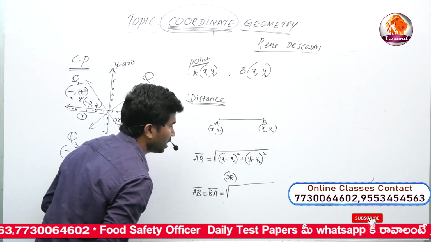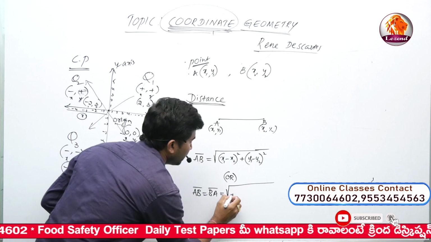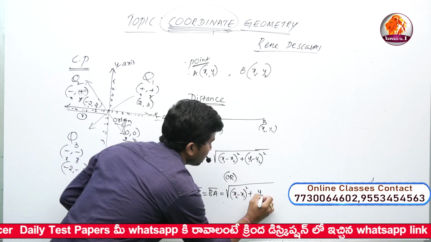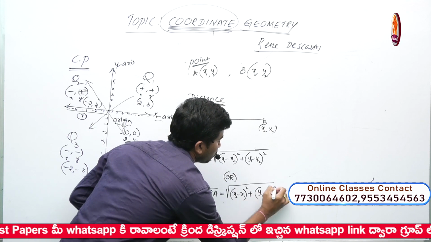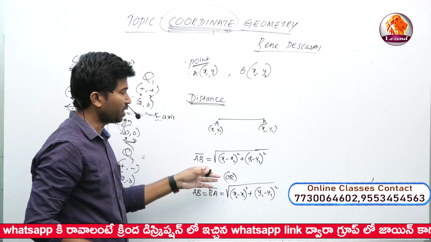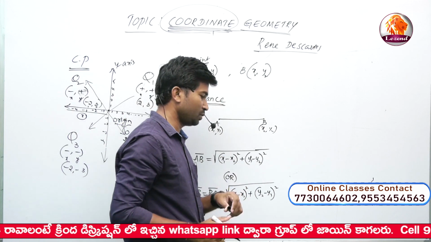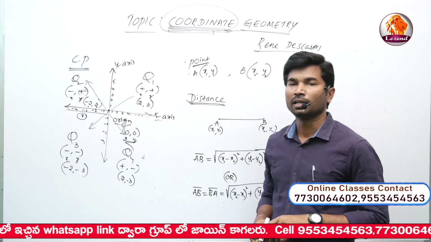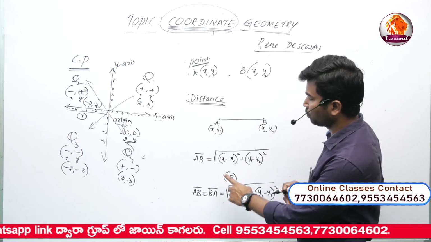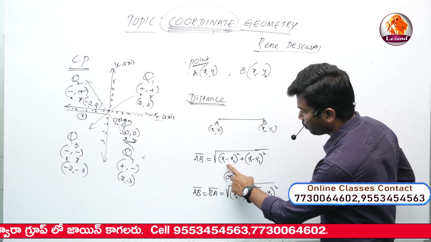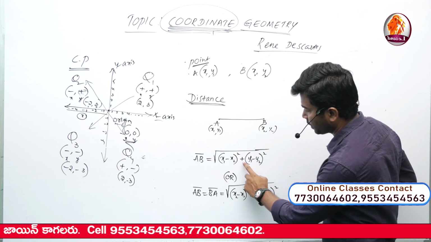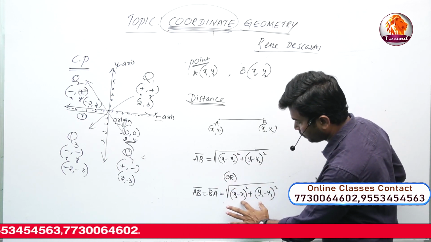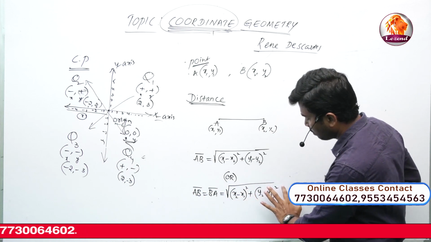Now again, the square root of x2 minus x1 whole square plus y2 minus y1 whole square. If you apply either formula, the first or the second, we will find the distance between the given two points. One formula is the square root of x1 minus x2 whole square plus y1 minus y2 whole square, otherwise x2 minus x1 whole square plus y2 minus y1 whole square.